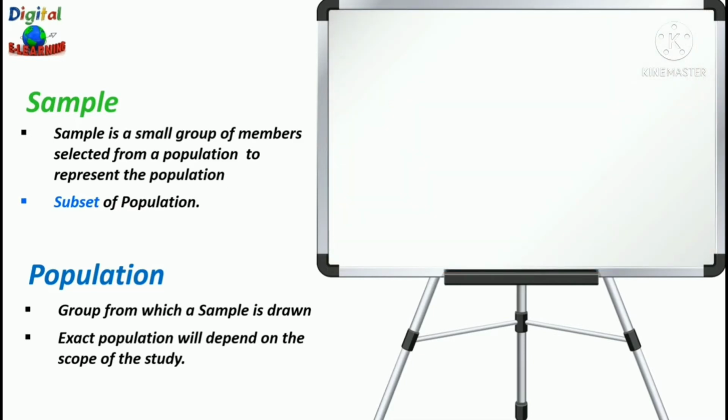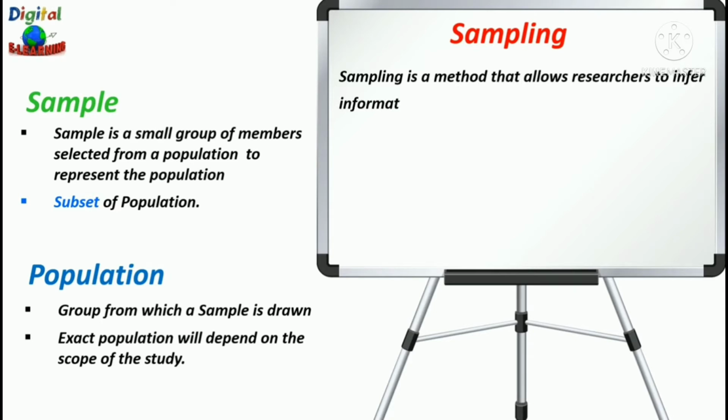Now let us understand what is sampling. Sampling is a method that allows researchers to infer information about population based on the results from sample without having to investigate every individual. So reducing the number of individuals in a study reduces your cost, your workload, and may make it easier to obtain high quality information.